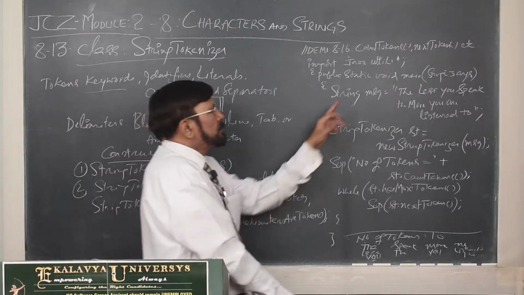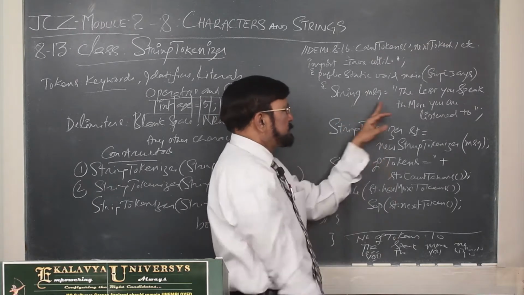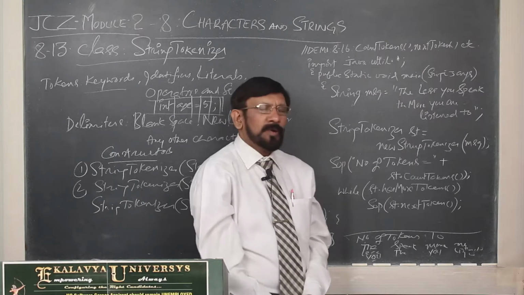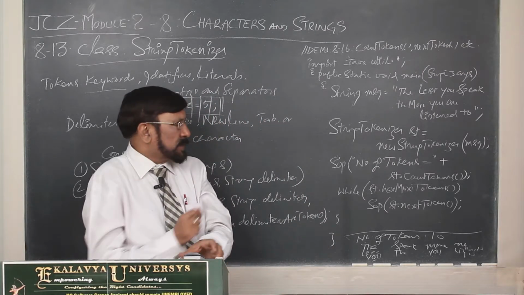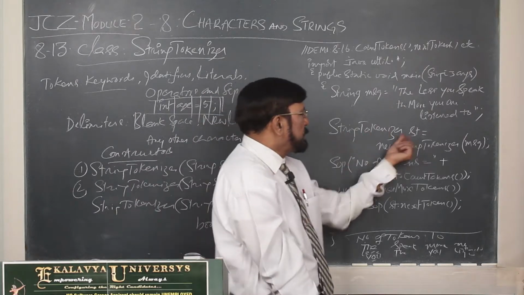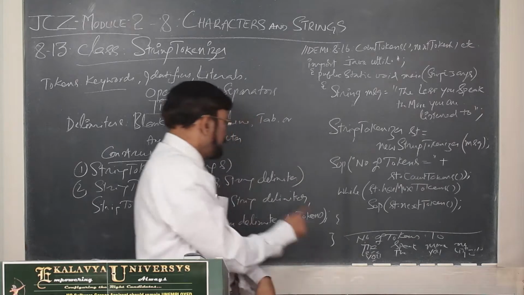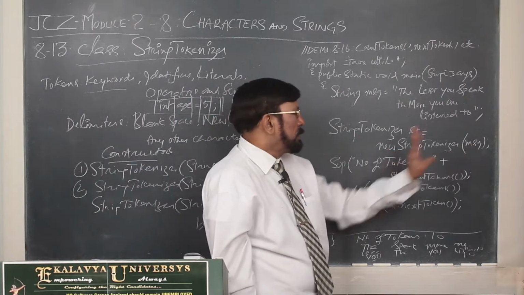Now, you see here, one string message I have given in the form of message. Now, how is the StringTokenizer class used? First constructor: StringTokenizer st = new StringTokenizer(message). Here you see the first type of thing. This message I have given. Okay.